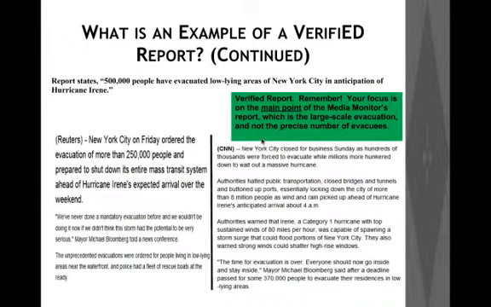In a lot of cases, it's also advisable to use our own discretion because if you look at this particular report, the main focus of the report is the fact that there has been large-scale evacuation, and the precise number of evacuees is not really as much concern as the fact that a lot of people have evacuated.